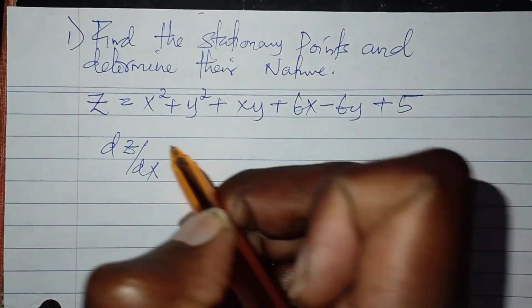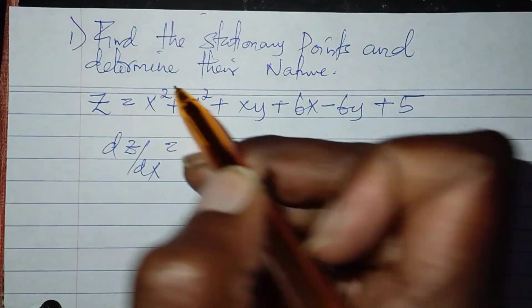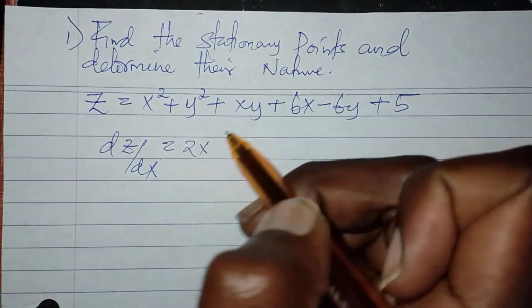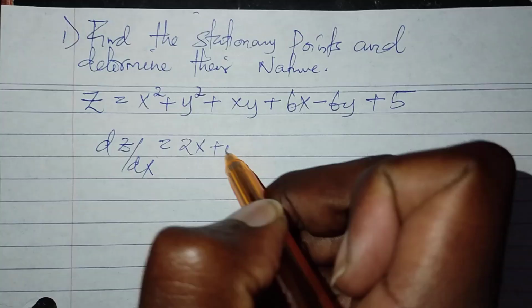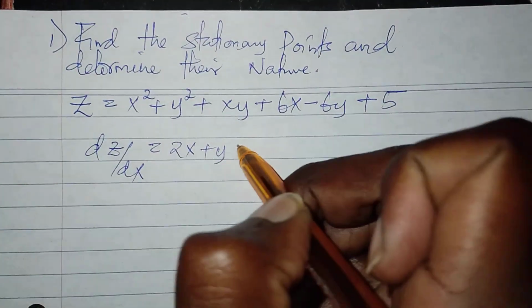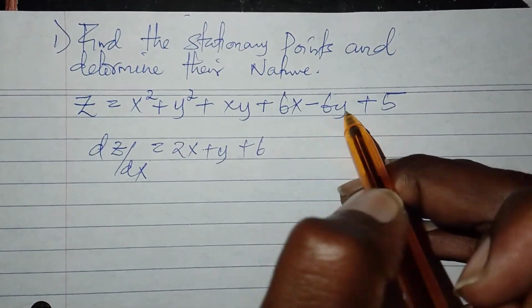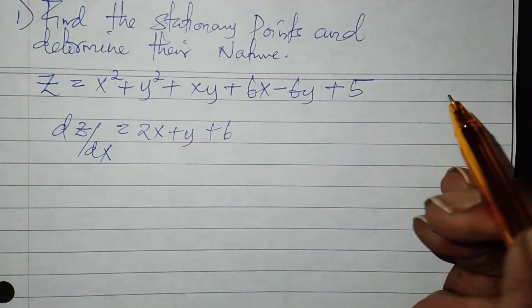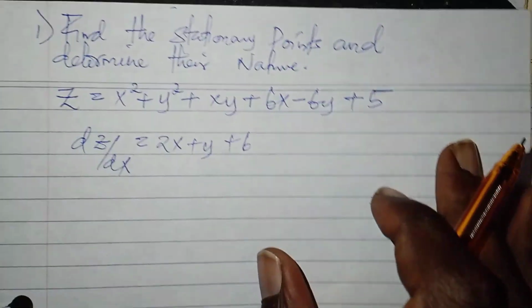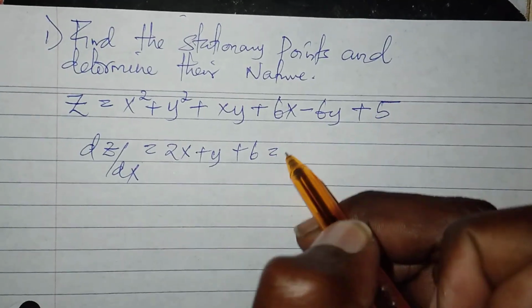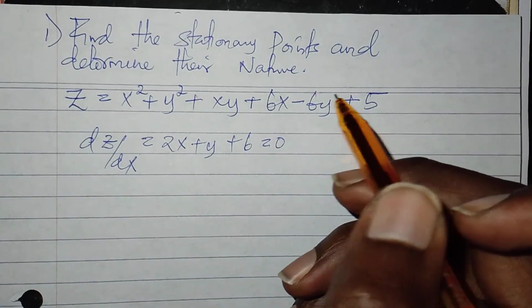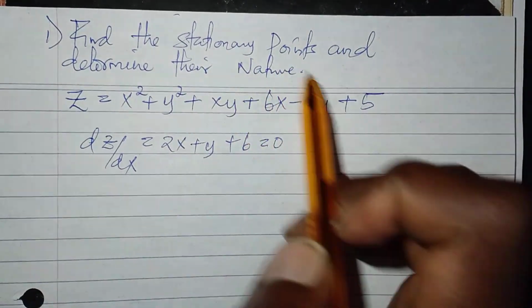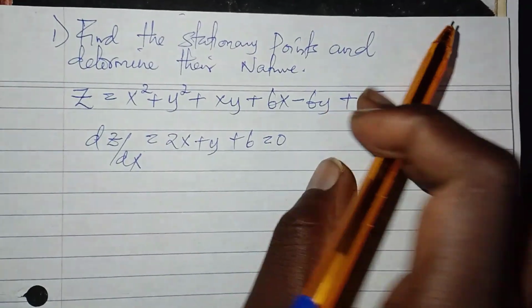With respect to x, this one becomes 2x, this one 0, this one plus y, this one plus 6, this one 0, this one 0. So that derivative should be equated to 0, because we know at a minimum point, maximum point or stationary point, the derivative is equal to 0.